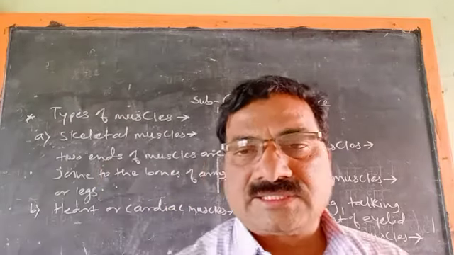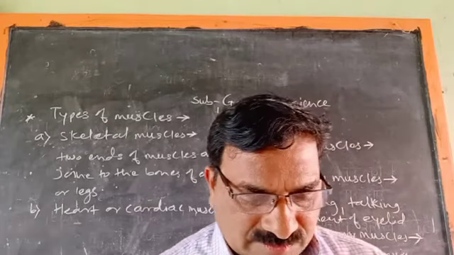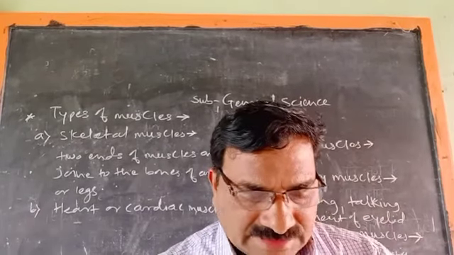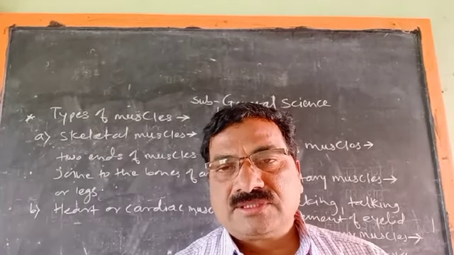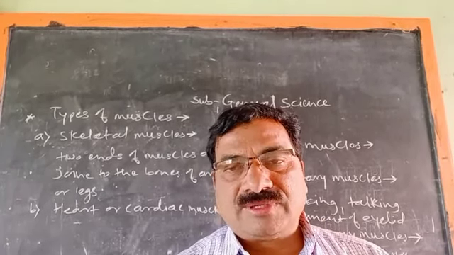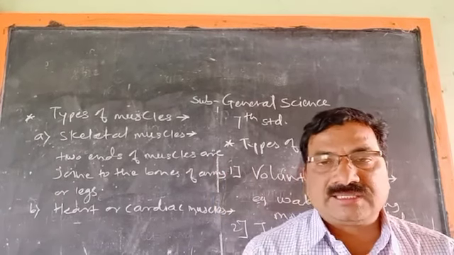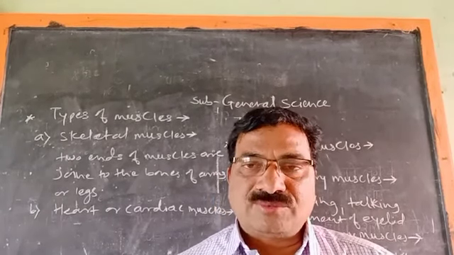The name indicates its meaning. These muscles bring about the contraction and relaxation of the heart.